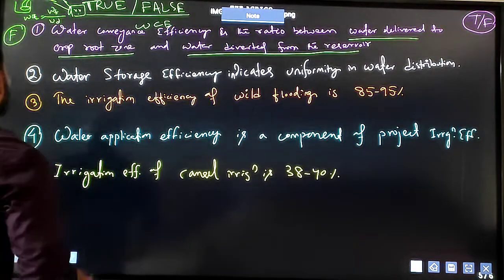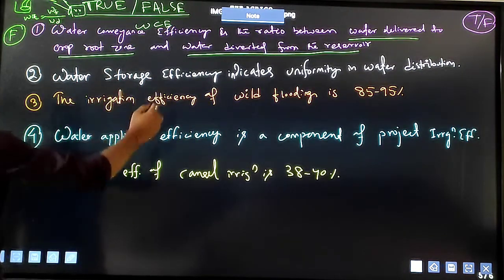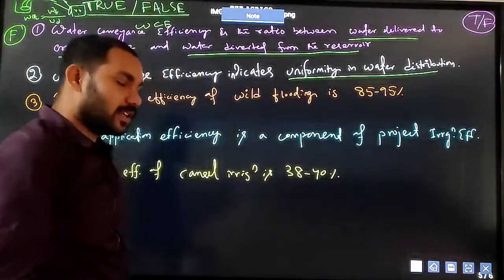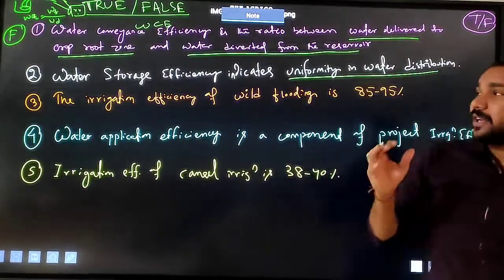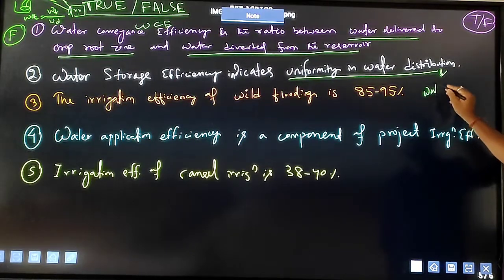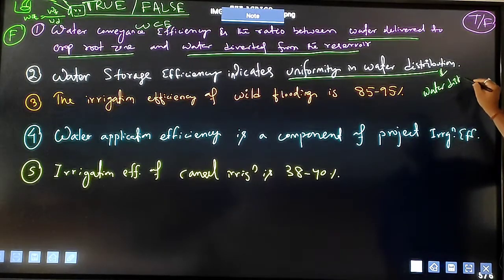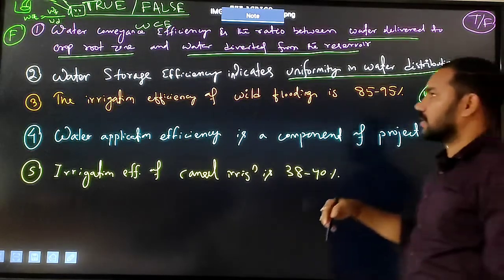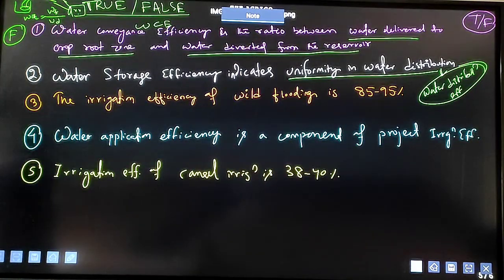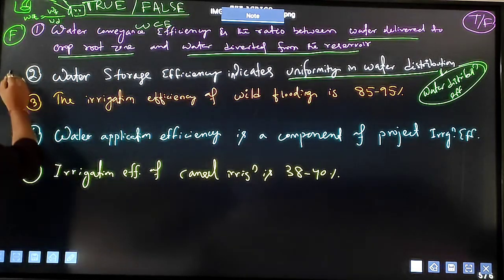Next one is: water storage efficiency indicates the uniformity of water distribution. I have already told you, for uniformity of water distribution there is another parameter known as water distribution efficiency, and this water distribution efficiency indicates whether the water is uniformly distributed or not. So the answer will be false.